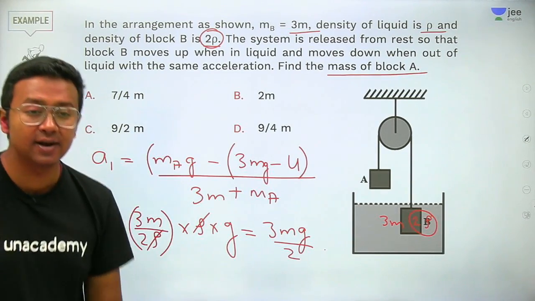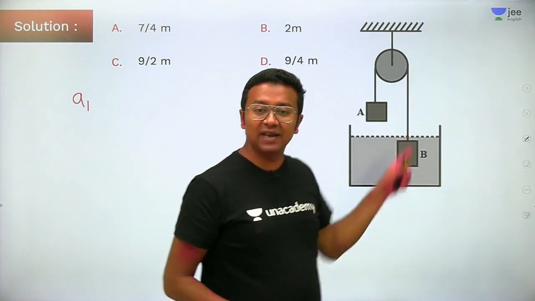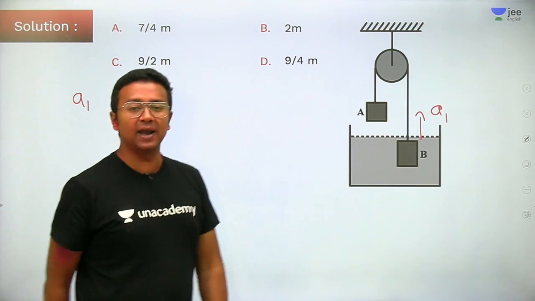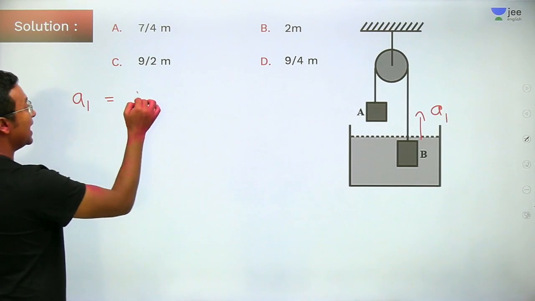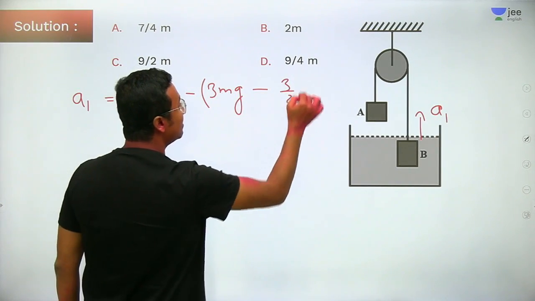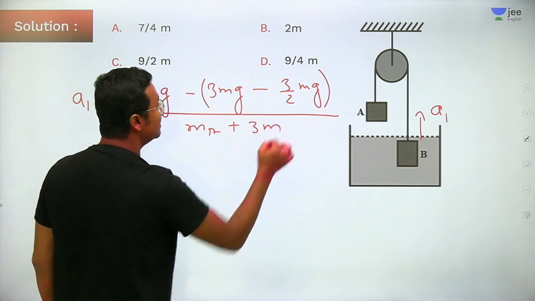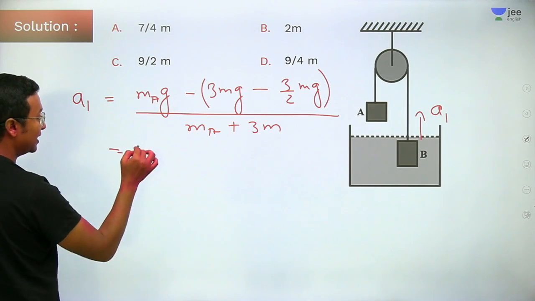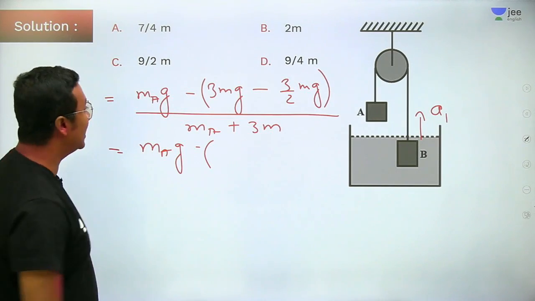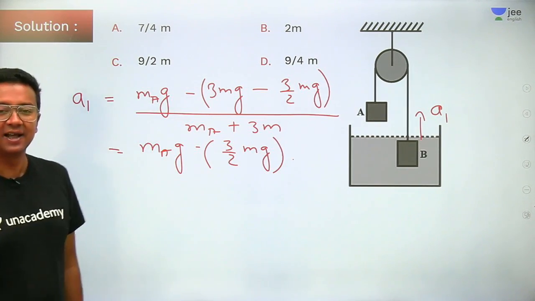Let's go ahead to the next slide and calculate a1. a1 is the acceleration with which it is going up when it is inside the liquid. a1 comes out to be m_A g minus (3mg minus 3mg/2) divided by the total mass of the system, that is m_A plus 3m. Now 6 minus 3 is 3, so this will be equal to 3/2 mg.